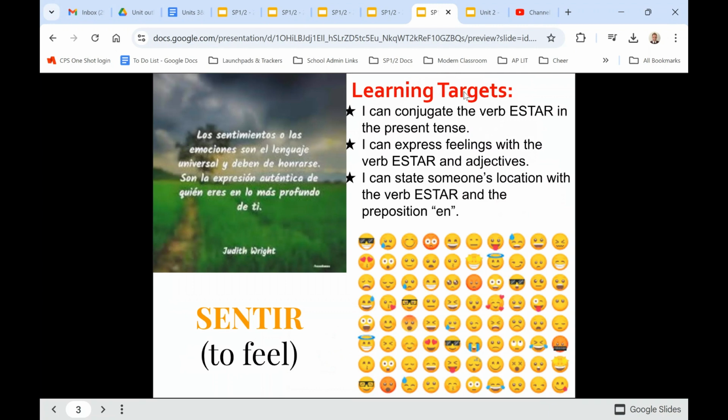Okay, learning targets. I can conjugate the verb estar in the present tense. I can express feelings with the verb estar and adjectives. And I can state someone's location with the verb estar and the preposition en.